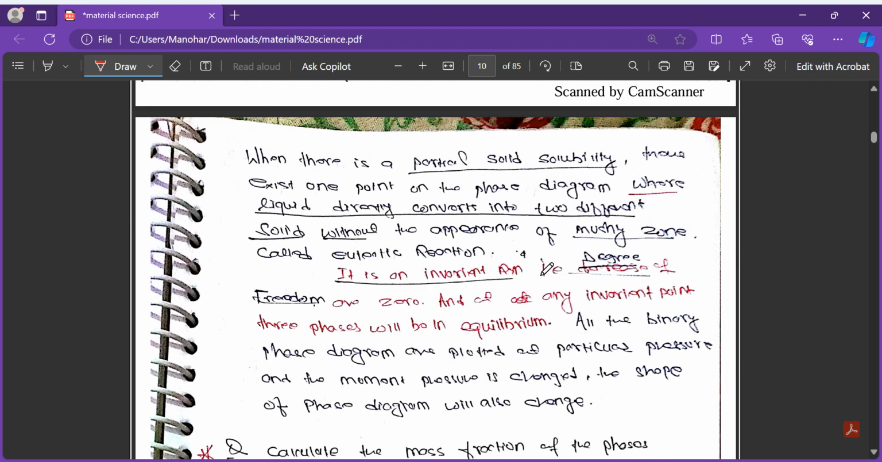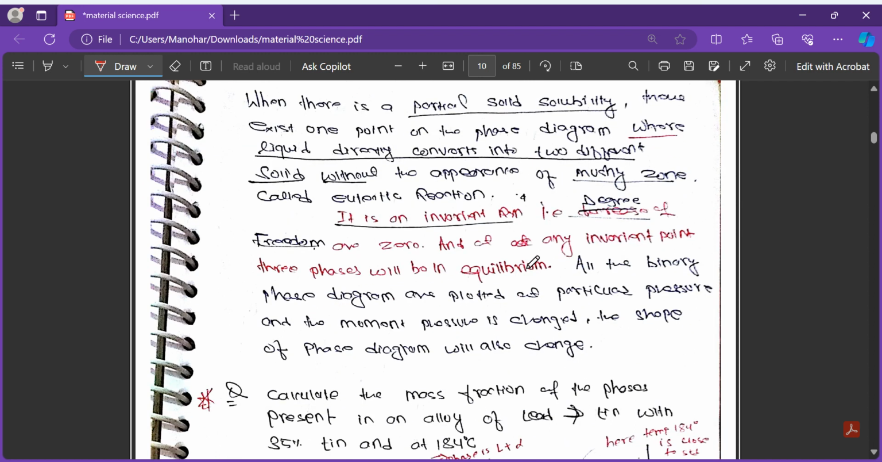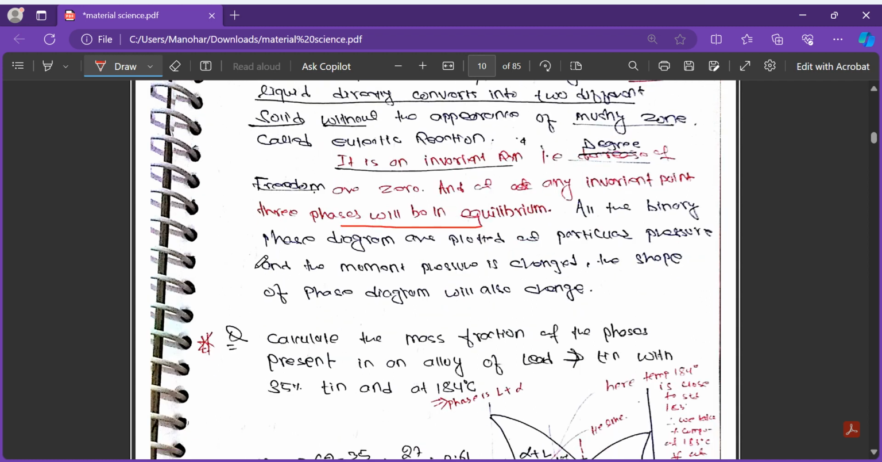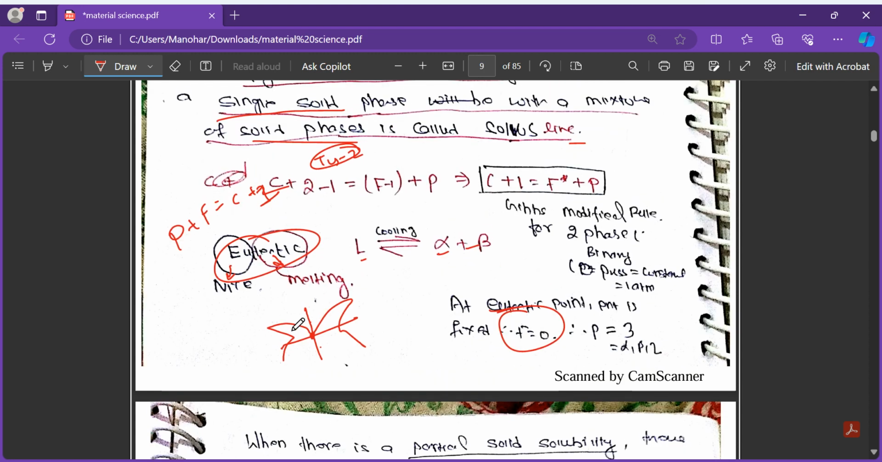It is an invariant reaction, meaning degree of freedom is 0, and at any invariant point three phases will be in equilibrium. Whenever the degree of freedom is equal to 0, three phases exist in equilibrium. All binary phase diagrams are plotted at a single particular pressure, and the moment the pressure is changed, the shape of the phase diagram will change. Whatever we have studied, the lead and tin diagram, or earlier the copper and nickel diagram, are drawn at a particular pressure. Once we change the pressure, the diagram will change.